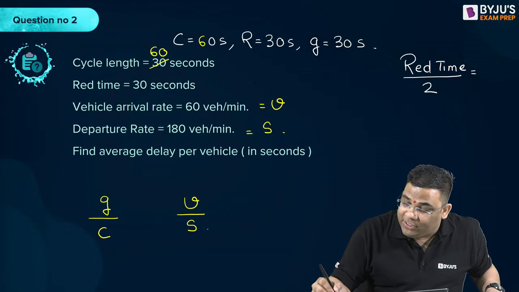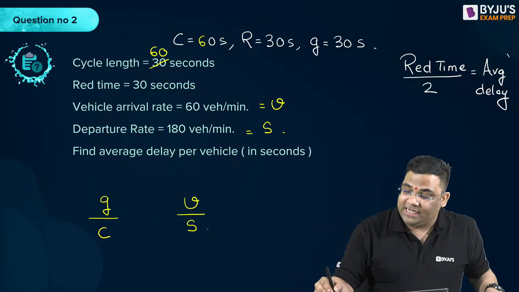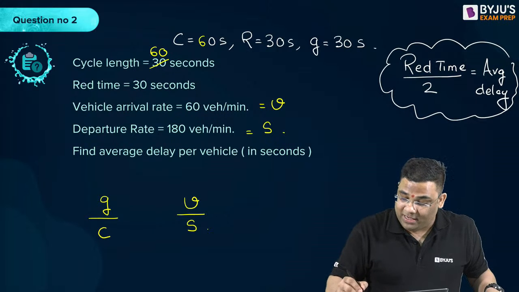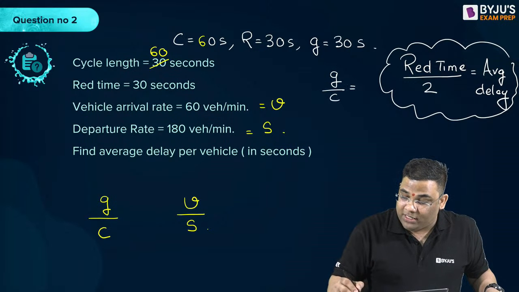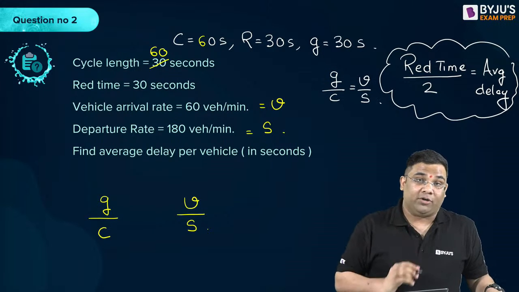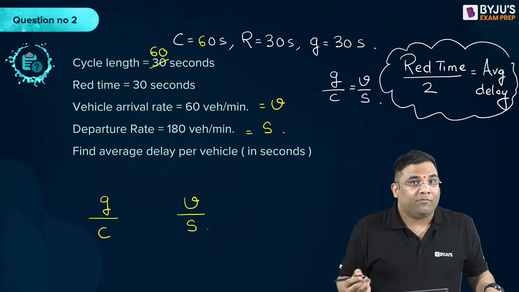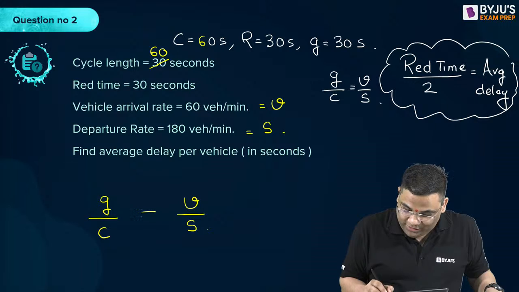This red time by 2 average delay is only applicable when G by C is equal to V by S. Very important concept. But now you will not commit the mistake because you have learned from me. So this is not equal.